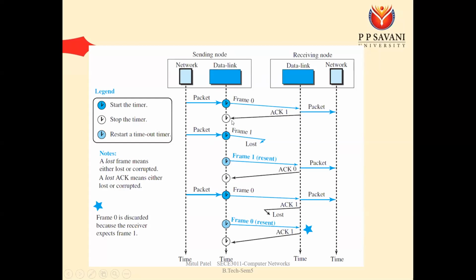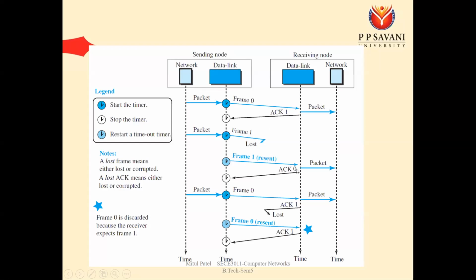One another thing to remember about this is, when we are getting the acknowledgement number 1, here the sender is getting the acknowledgement number 1. The meaning is the sender has to send the next frame as frame number 1. Whichever number of acknowledgement comes, we send the frame of that number. Here we have received acknowledgement 1, so we have to send frame number 1.